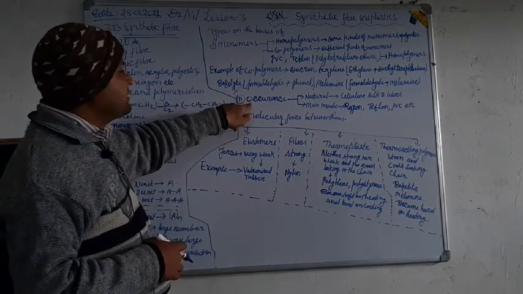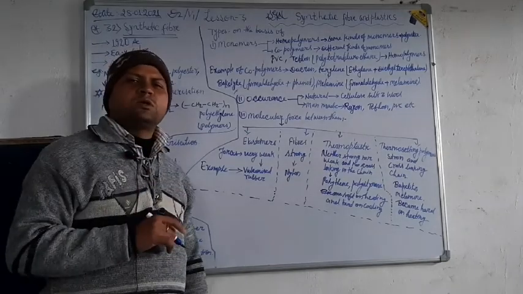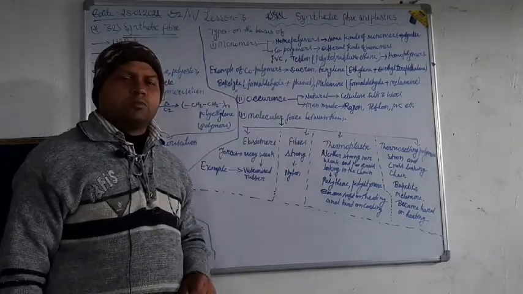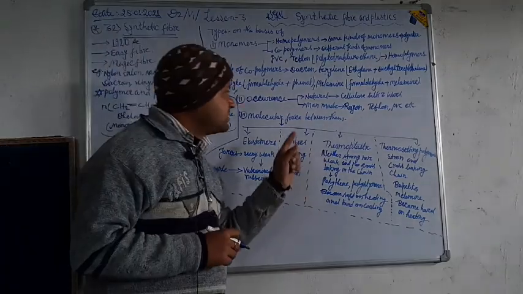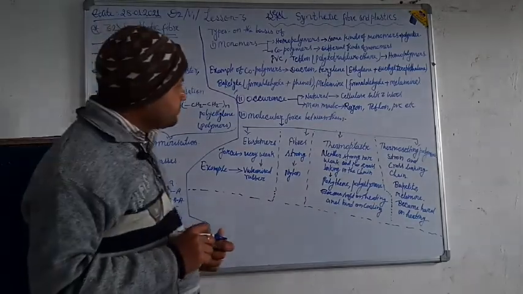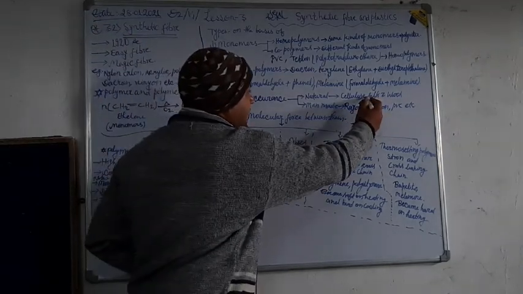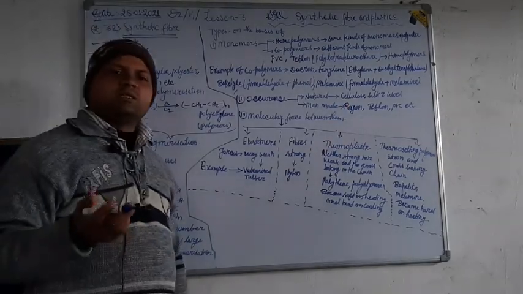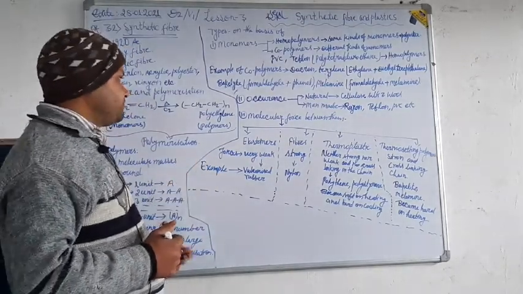Now, on the basis of occurrence, the polymers are also of two types. One is natural polymers and another is man-made polymers. Natural polymers such as cellulose, silk and wool, these are natural polymers. And man-made polymers are rayon, Teflon and PVC. These are man-made polymers as I have discussed just now.